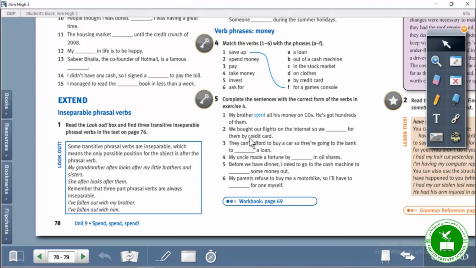All right. Okay. You can complete the rest of the sentences by yourselves, and don't forget your workbook, which is page 69. All right. Complete that, and also complete the sentences that I gave you, and memorize those phrases and those verbs and those phrasal verbs.